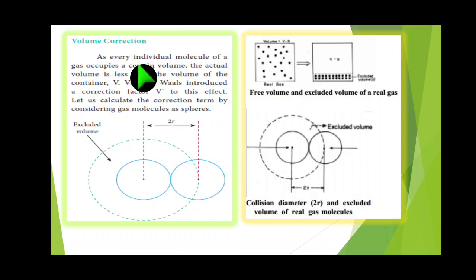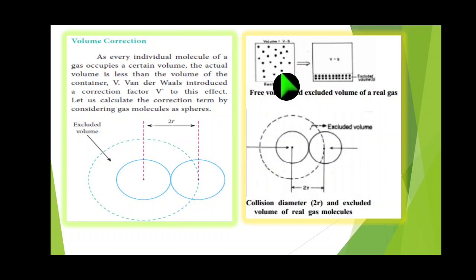That is the meaning. As every individual molecule of a gas occupies a certain volume, the actual volume is less than the volume of the container. So van der Waals introduced a correction factor to this effect. Let us calculate the correction term by considering gaseous molecules as spheres. The actual volume is less than the volume of the container by this much amount.